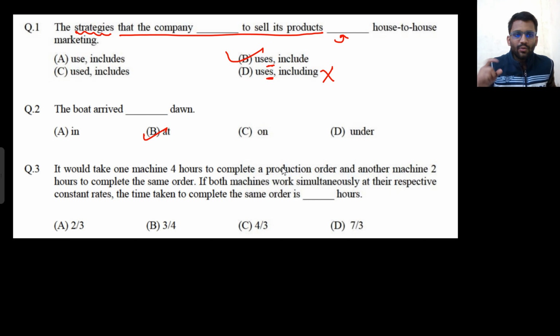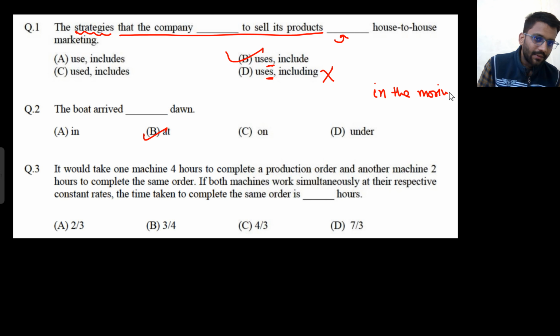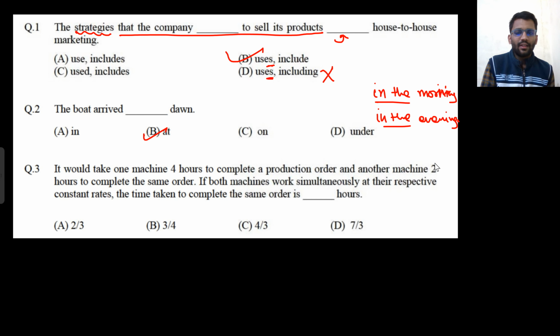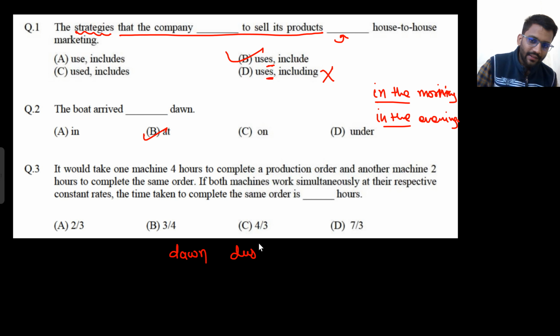And there is one more use similar to dawn where at is used as well. I forgot that word, let me google it. But for morning and evening, always remember in will be used. In the morning. In the evening. For morning and evening, in will be used. So there is a similar word for dawn as well. Okay, so just google it. So there are two words, dawn and dusk. Dawn and dusk. So this time is before the morning.